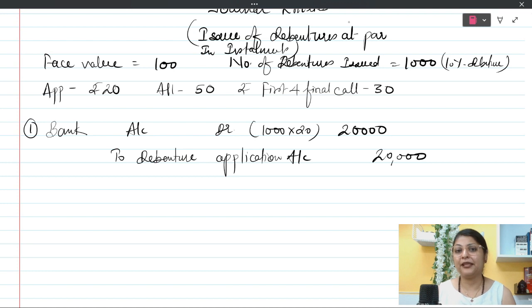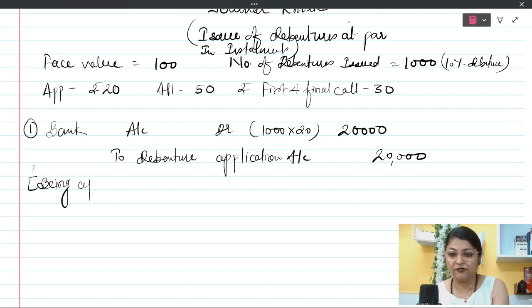Now this application account is a temporary account. This money we are receiving for 10% debentures, so obviously this money has to go to the 10% debentures account and this temporary account has to be closed down. If you want to know the narration, you can write: being application money received. Very simple and crisp narration.